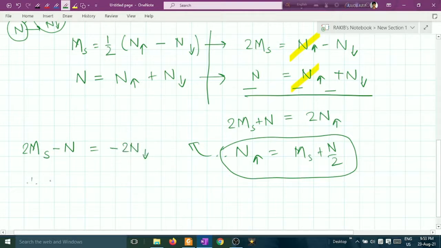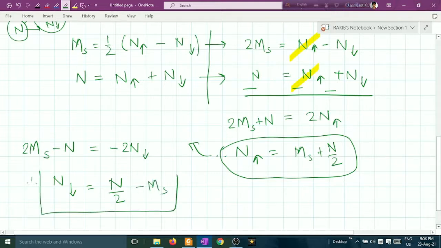From this you can easily write that n down equals, divide this by 2 and flip the negative sign, that means n by 2 minus ms. I think I am correct. Check this on your copy.